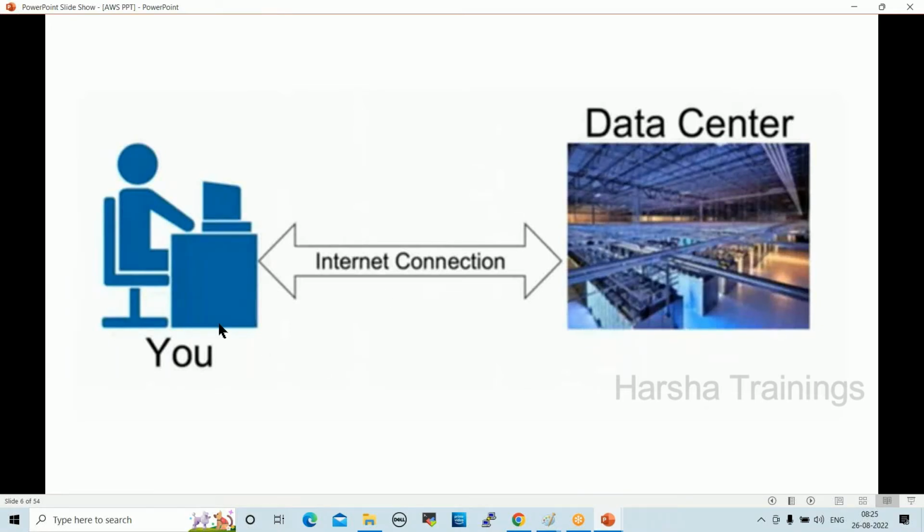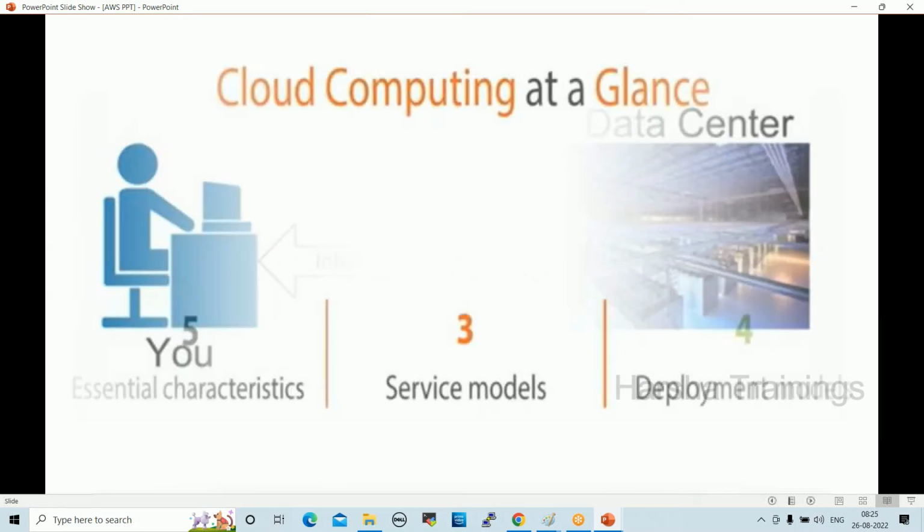Now let us go to the next one. Whenever we upload any files into Google Drive, those will be uploaded directly into the cloud data center, right?